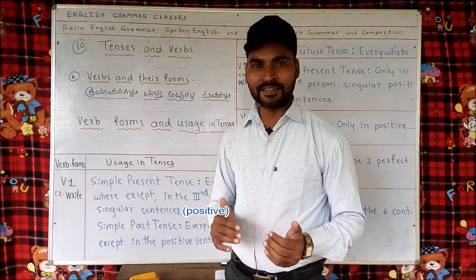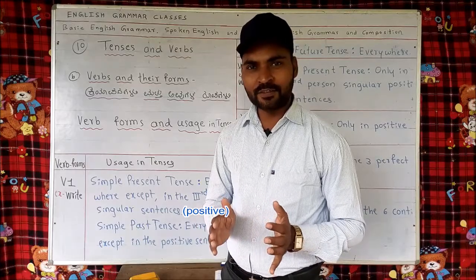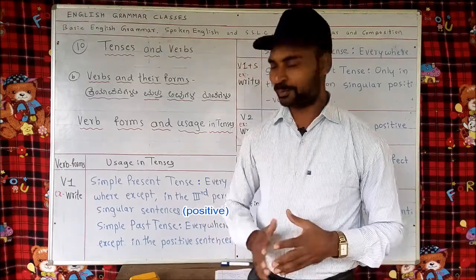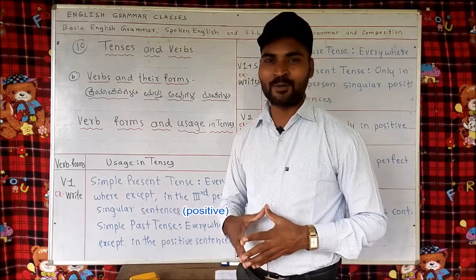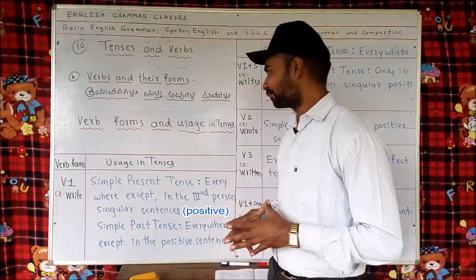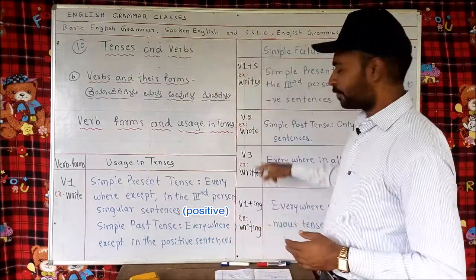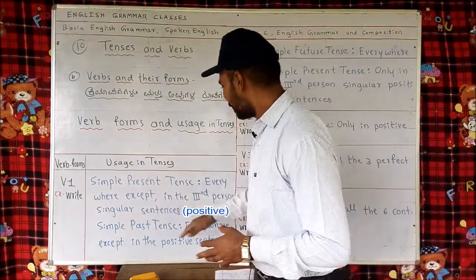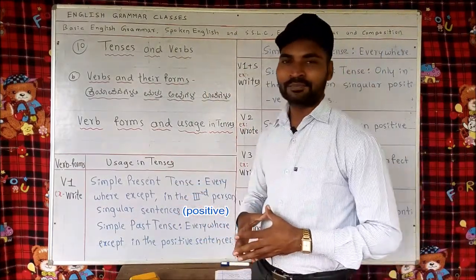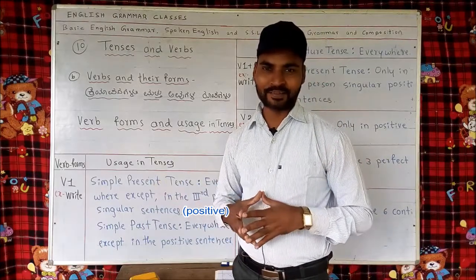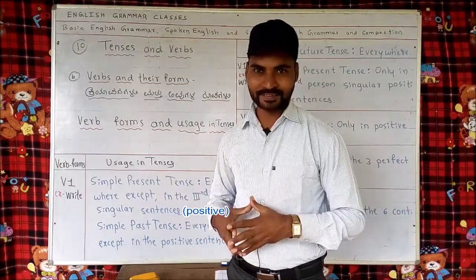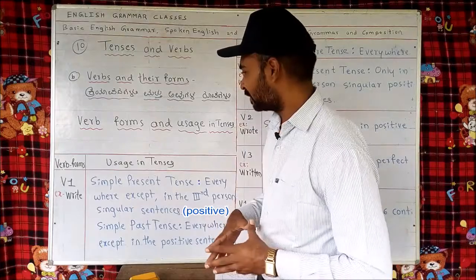Are used in tenses, and in which tense what form of verb is used. Let's see here with the help of this small table. Verb forms in the first column, and in the second column you see the tenses where the verb is being used.